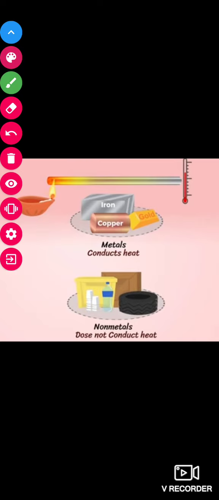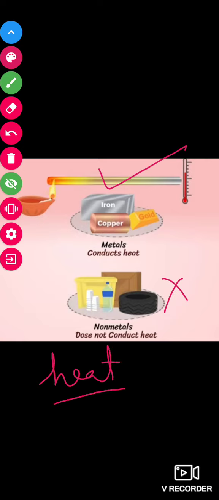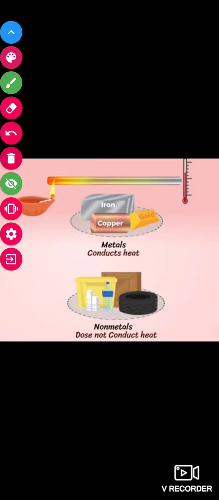If you heat a plastic bottle or a wooden board, you will see that the wooden board will either catch fire or the plastic will melt. So these materials do not conduct heat, they get damaged, but the materials that are made up of metal will heat. It means they conduct heat. So metal shows the property of conduction of heat, whereas non-metal does not.